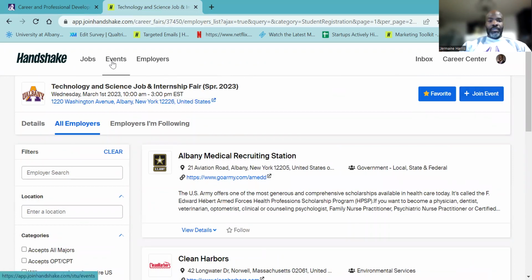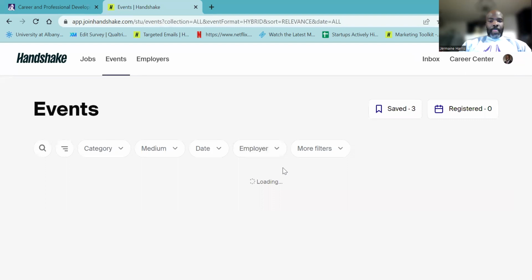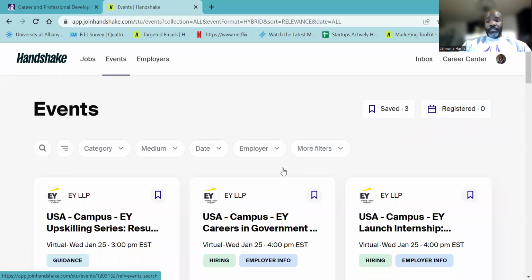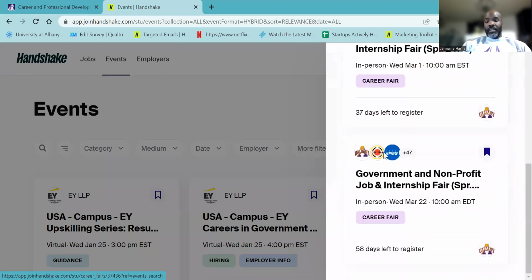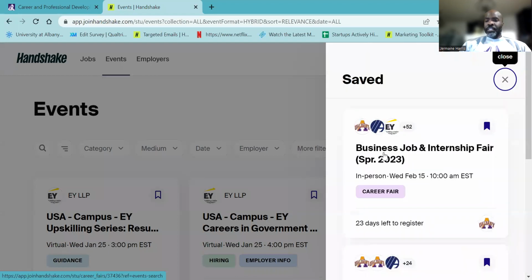Now I'm going to go back to events. And as you can see, all my filters are gone, but luckily since I saved those events, they're listed right here. So just keep that in mind. Remember to bring your SUNY card when you do come, or if you have time, please go to My Involvement and download the event pass, so that way we can scan you into the career fair that much easier on the day of at the welcome table.